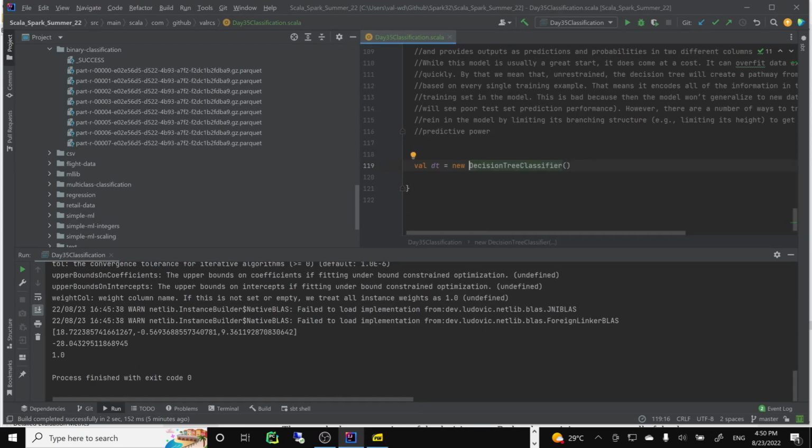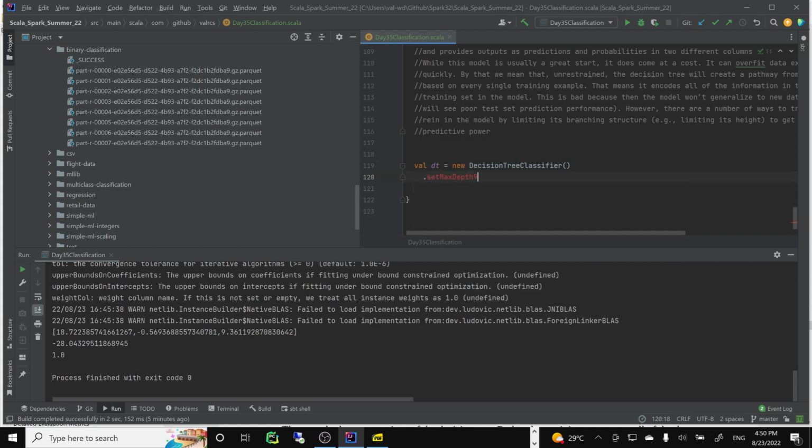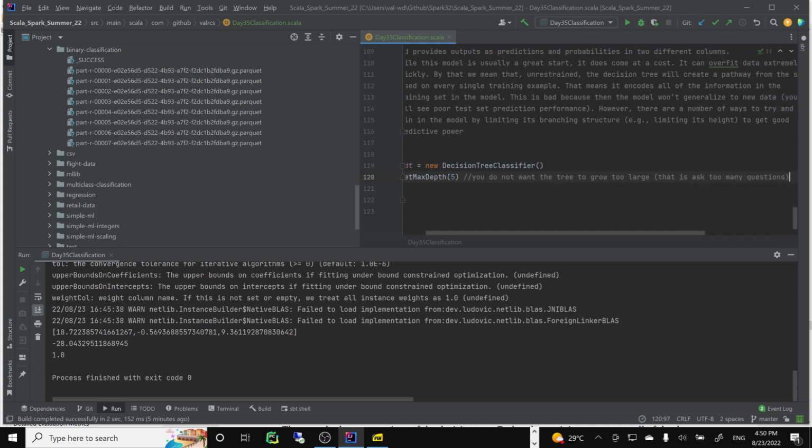We can, of course, set the maximum depth, for example, maybe let's say 4. You do not want the tree to grow too large and ask too many questions.